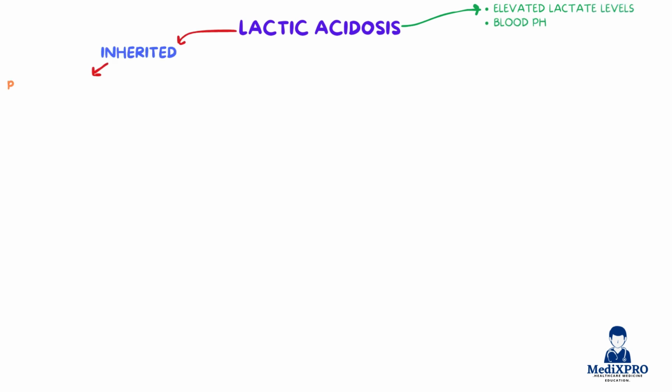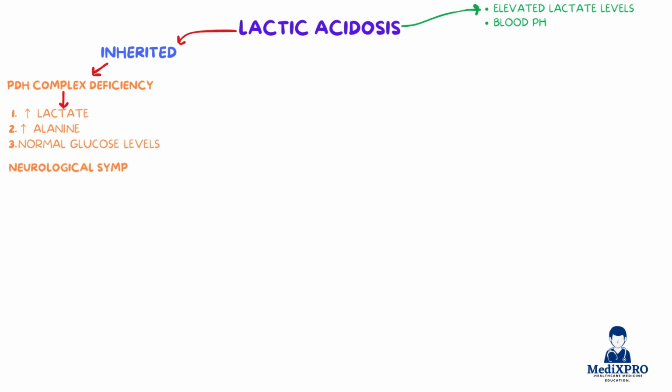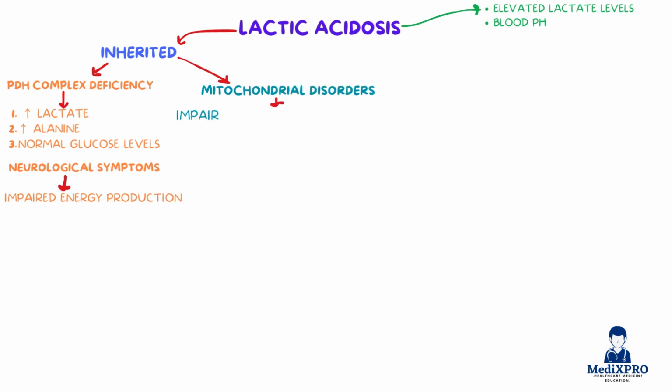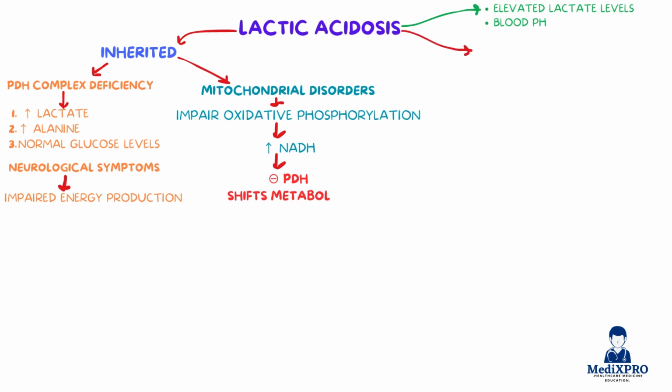Inherited causes include PDH complex deficiency, which is X-linked. This leads to pyruvate buildup and conversion to lactate, causing high lactate, high alanine, and normal glucose levels, often presenting with neurological symptoms due to impaired energy production. Another inherited cause is mitochondrial disorders that impair oxidative phosphorylation, causing NADH accumulation, which inhibits PDH and shifts metabolism toward lactate. Acquired causes include thiamine deficiency, often seen in alcoholics or malnourished individuals.